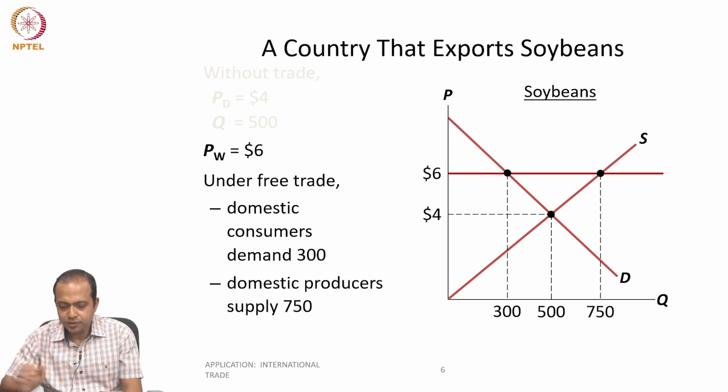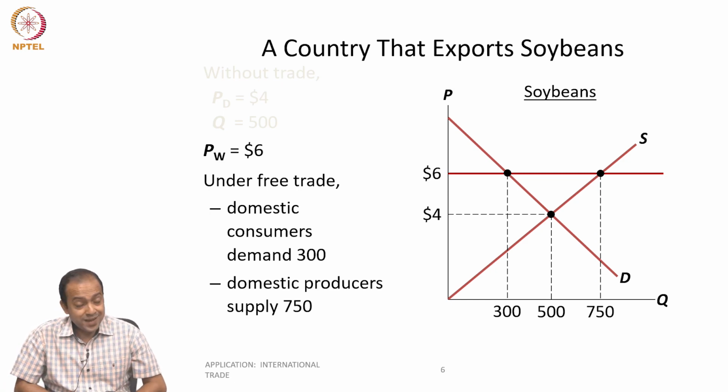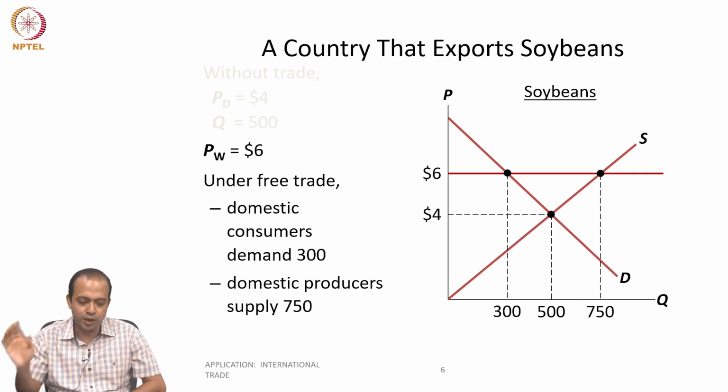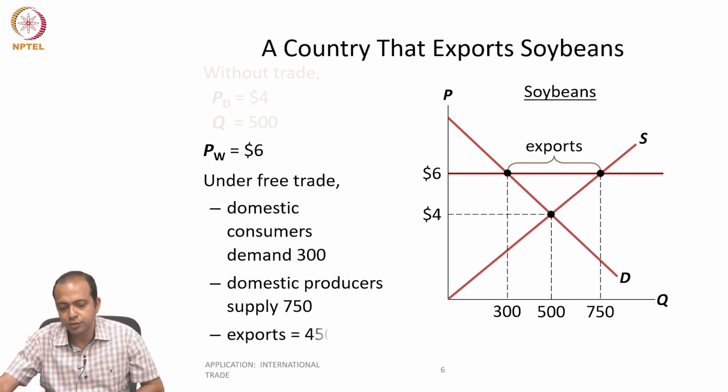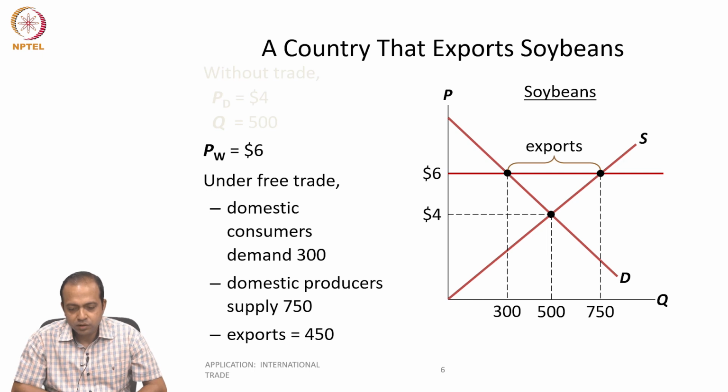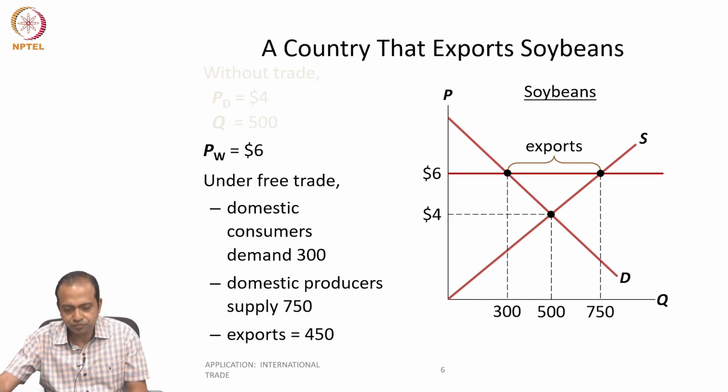At $6, the total production of soybean is 750 units, but domestic buyers are buying only 300 units. So the remaining 750 minus 300, 450 units of soybean, will be exported to the world market. That is the export.